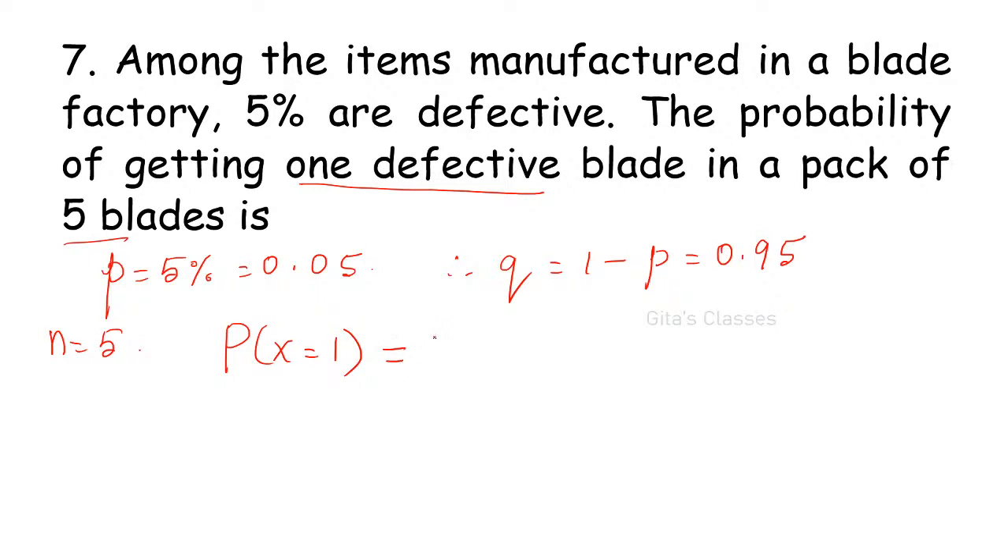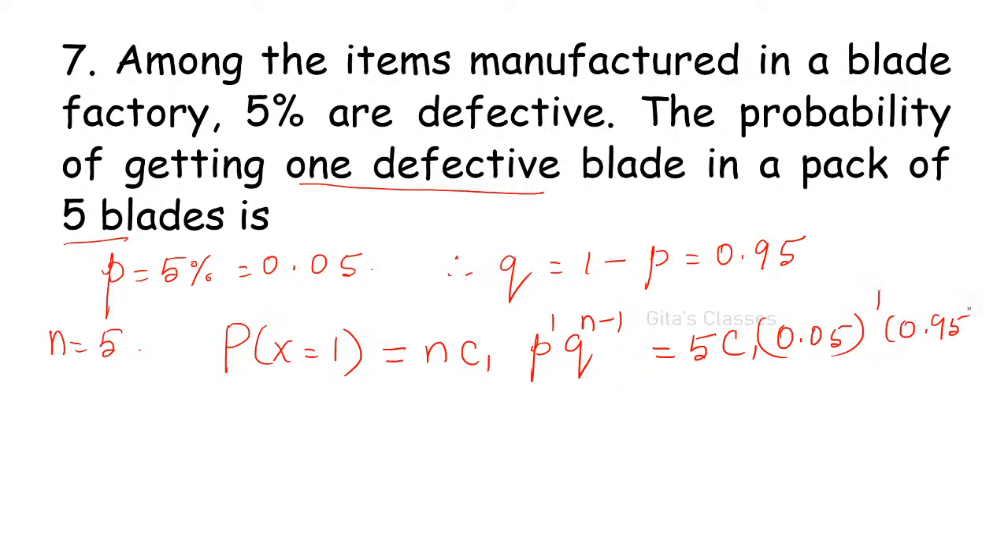So this is nC1, so 5C1 p^x where x is 1, that is 0.05. If you want, I'll write one more step: nC1 p^1 q^(n minus 1). So this is 5C1 into p, 0.05, the whole power 1, into 0.95 the whole power 4. Can you tell me the value? Take your calculator and find out the value and tell me.